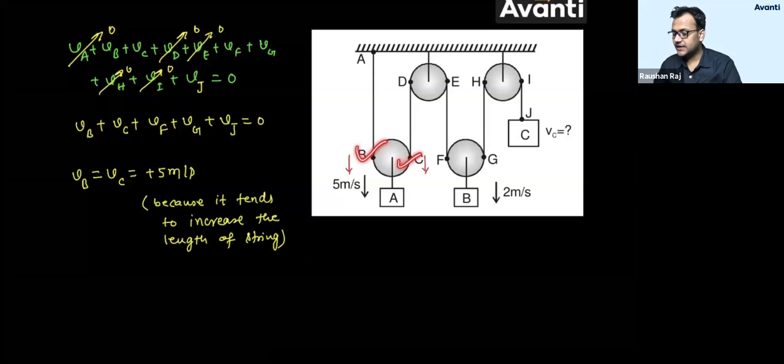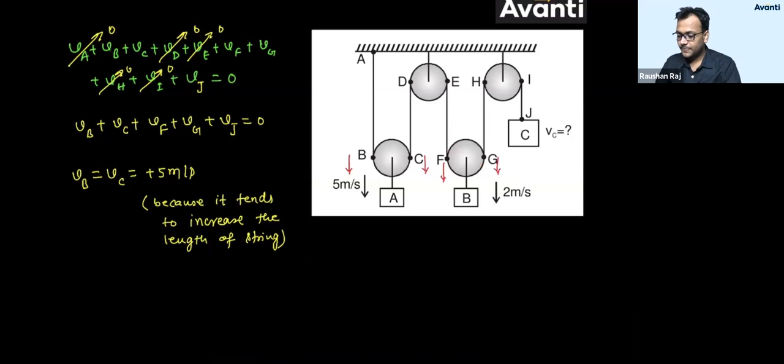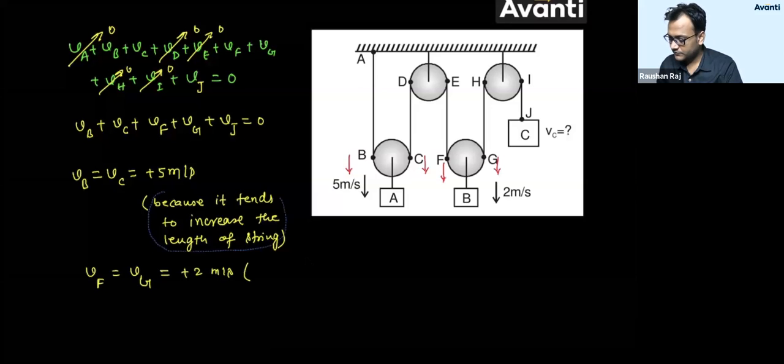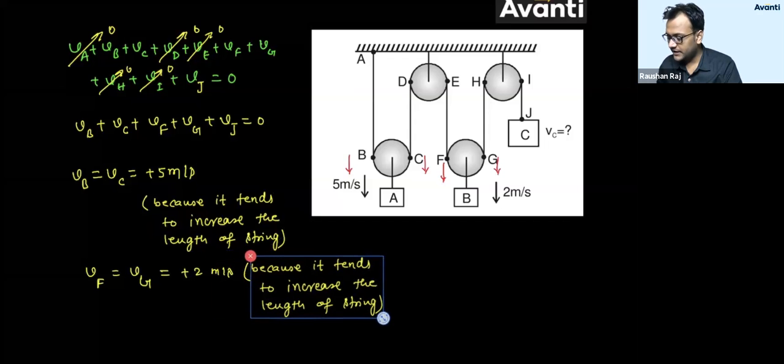Let us come to F and G. When this block will come down with 2 meters per second, tell me what will be the velocity of this pulley? 2 meters per second downward. So F and G will also have the same velocity downward. F and G will also try to come down with the same velocity, 2 meters per second. So can I write velocity F will be equal to velocity G, and this will be equal to plus 2 meters per second. What is the reason? The reason is the same. Same reason will be applied here also.